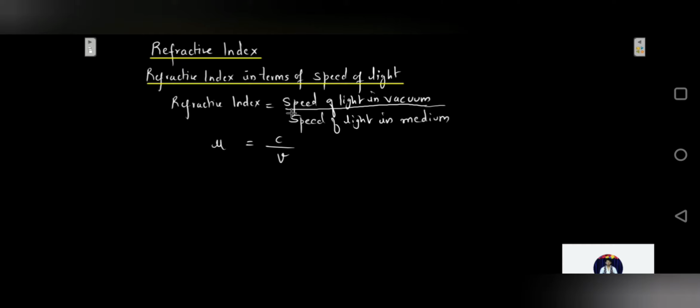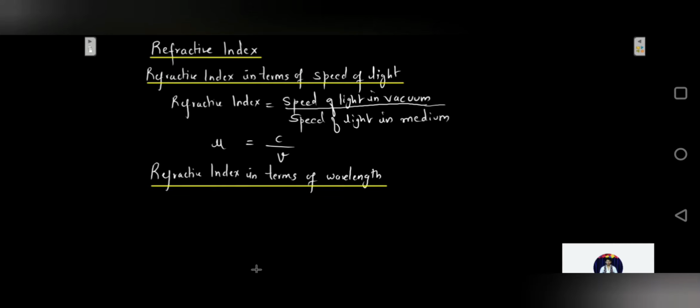Next is refractive index in terms of wavelength. One thing to note over here is that whenever light travels from one medium to another, its wavelength is going to change, but its frequency is not going to change. Just fix this in your mind.